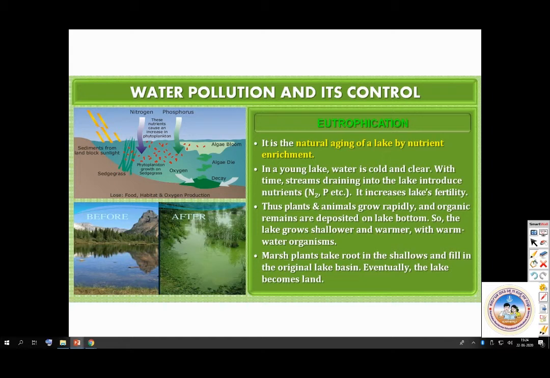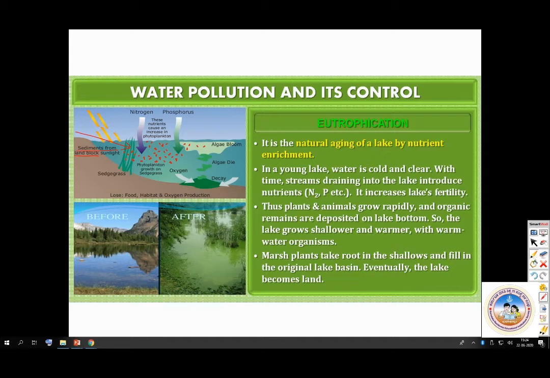So what is happening? Sediments from land block, can you see? Sediments flow in from other places and collect here. So because of this, what will happen? A lot of microorganisms will increase. After that, plants and animals will also grow rapidly and the organic contents will remain deposited at the lake bottom.